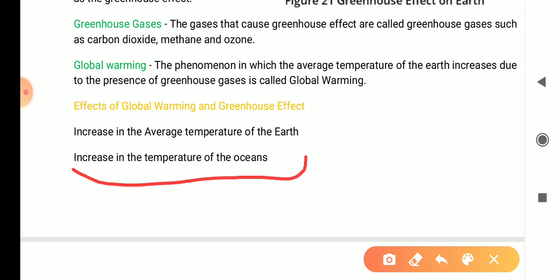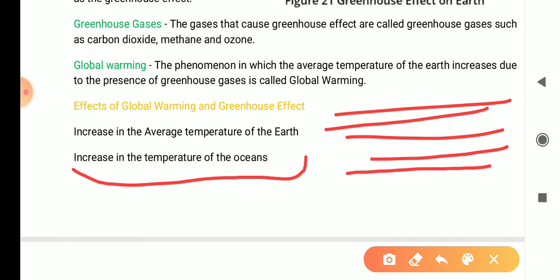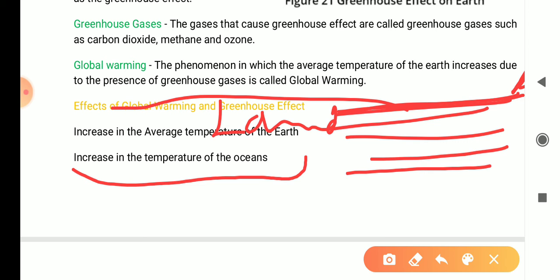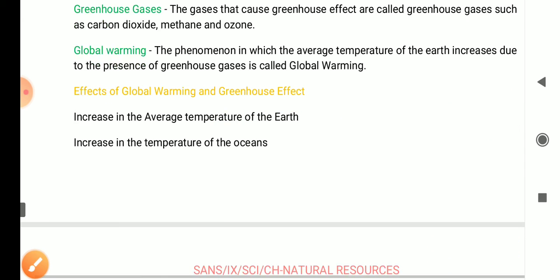Around 73% of the Earth's surface is covered by water, and if the water level rises because of the increase in Earth's temperature, then what will happen? The land surfaces will sink into this water. These are the ill effects.